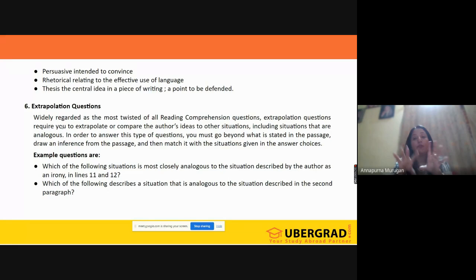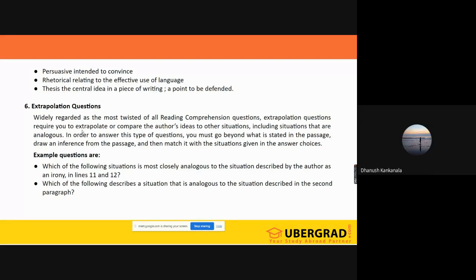So we take up the analogous situations. Which of the following situations is most closely analogous, or extrapolated? That is what we have here. Got it?